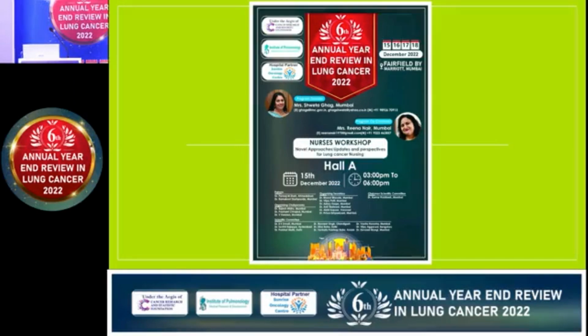And now we will see what the advances in radiation therapy are. Radiation therapy is a therapy where most of us are not much involved. Nursing is very less involved in radiation therapy.